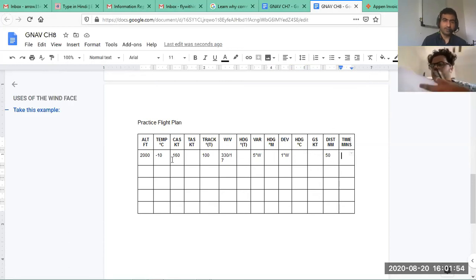I'm very glad you remember, but now you understand why we are doing it. We are doing it because we are practicing a flight plan. And when you will be actually filing a flight plan, you'll have to do all these calculations. This is flight dispatcher work, basically.